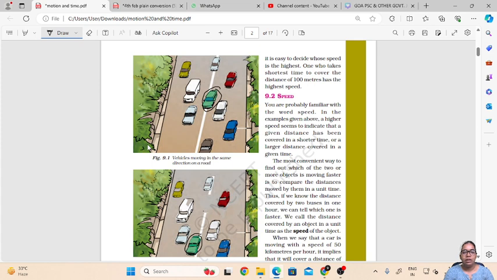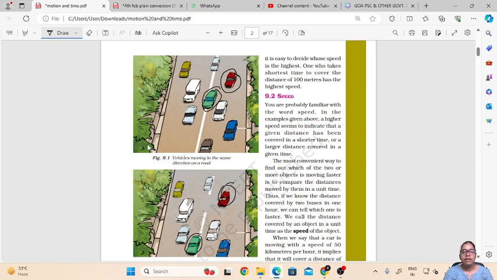Again, the red car over here, we can see that it was over here initially, and in the second picture we can see that it is still there. So I can say that it has not covered that much distance, so it is slow.